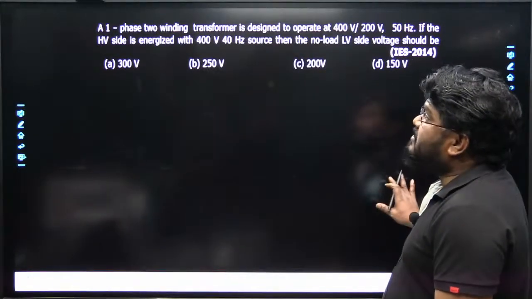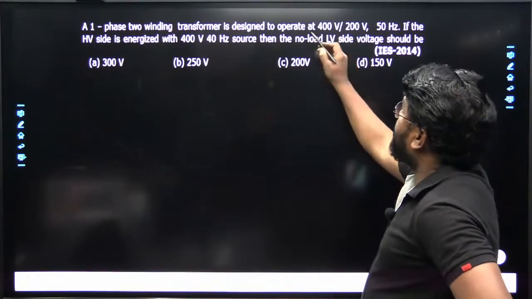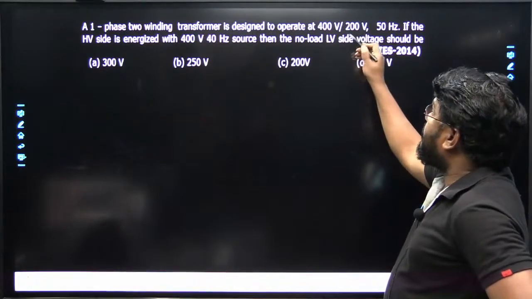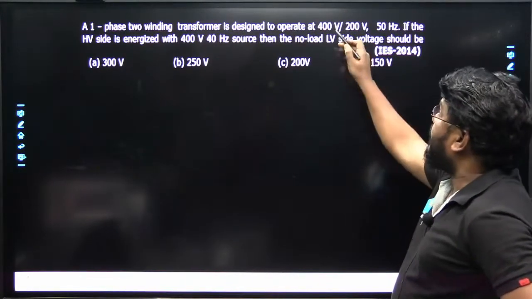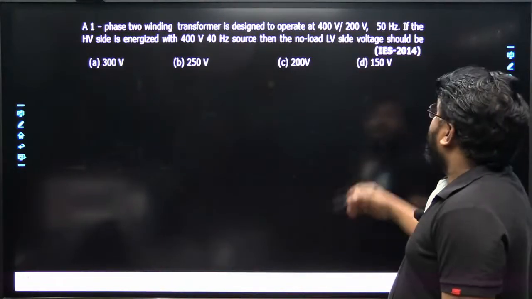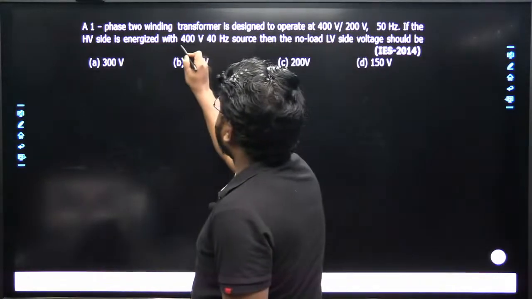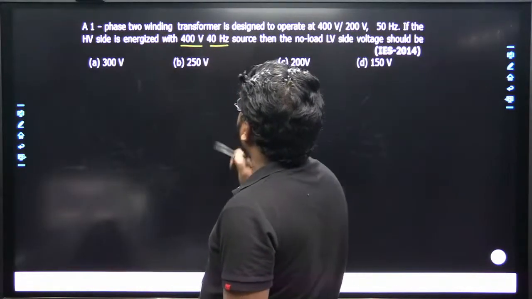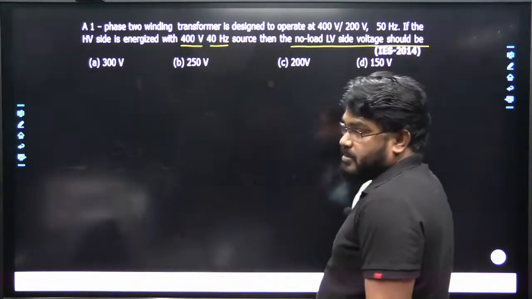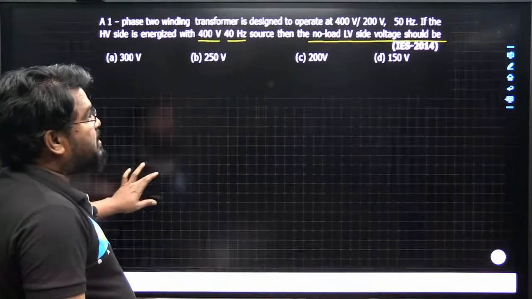A single phase two winding transformer is to be designed to operate at 400 upon 200 volts, 50 Hz. If the HV side is energized at a voltage of 400 volts, 40 Hz, then what is the no load LV side voltage of the transformer?